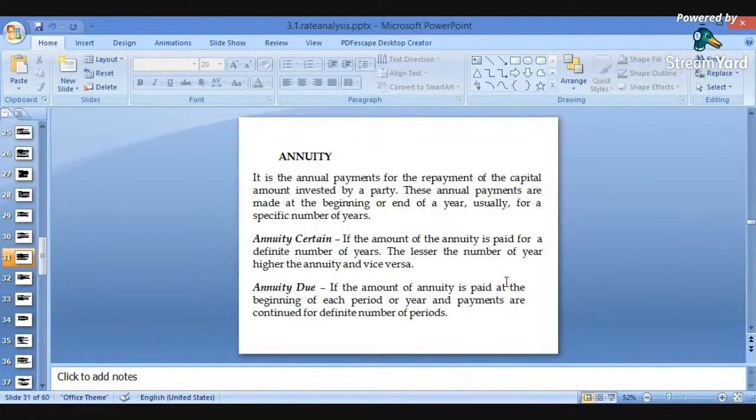It is inversely proportional. Okay, annuity due is when the amount of annuity is paid at the beginning of each period or year, and payments are continued for a definite number of periods.